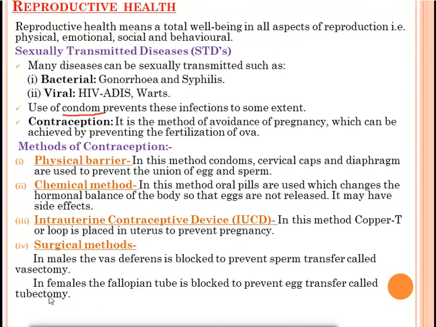And in females, it is called tubectomy. In tubectomy, what happens? The fallopian tube is blocked to prevent the egg transfer. These both things, vas deferens and fallopian tube, help in the transfer of the gametes. If both the things are blocked, then fertilization will not take place.